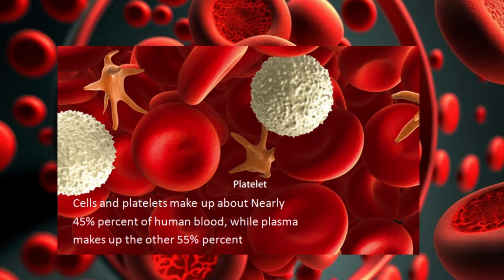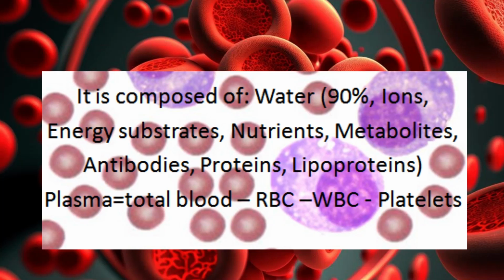Blood cells and platelets make up nearly 45% of human blood, while plasma makes up 55%. This plasma is composed of, as I already said, water, ions, energy substrates, nutrients, metabolites and proteins. This plasma is equal to the total blood of our body minus RBC, WBC and platelets. If you remove RBC, WBC and platelets, whatever the remaining thing is, that is blood plasma.